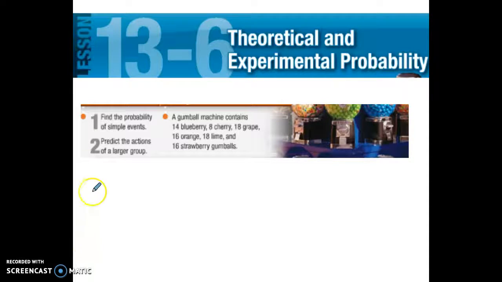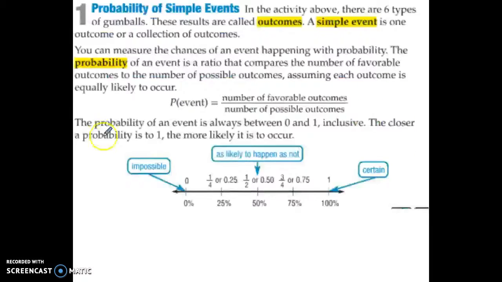So, let's talk about some terms. A lot of terms here that we need to write down. Probability of a simple event. So just one event happening. Here's what we need. Outcomes. Whatever can happen is an outcome. So, for instance, rolling a die, the outcomes are 1, 2, 3, 4, 5, and 6. Those are the possible results. We can get a 1, we can get a 2, a 3, a 4, a 5, or a 6.